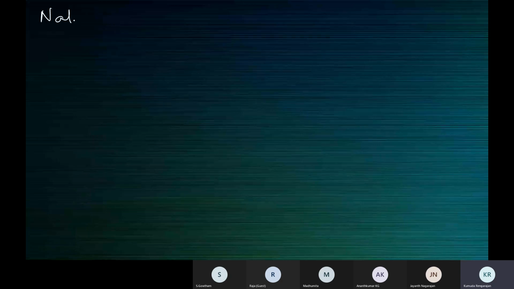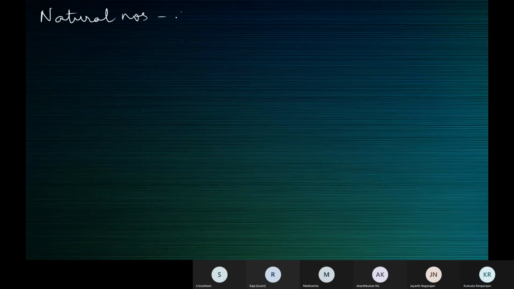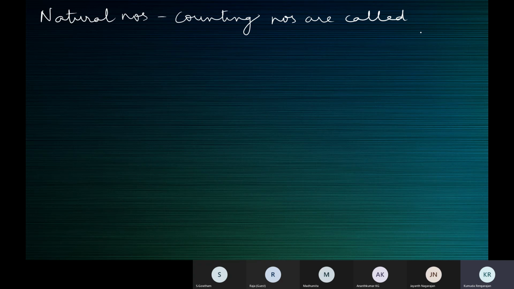Tell me, what do you understand by the term natural numbers? Counting numbers are called natural numbers. Can we say that? Don't write anything. I'll share the notes with you on WhatsApp later. You need not write anything in today's class. So just listen to me carefully. The counting numbers are called natural numbers.